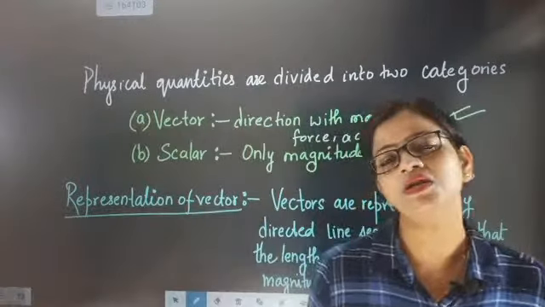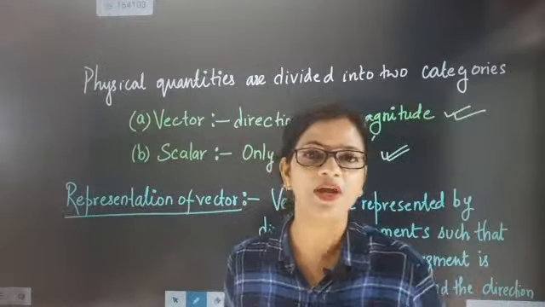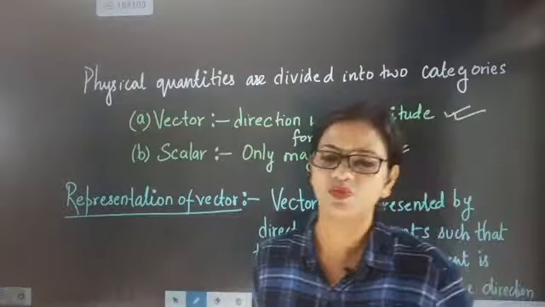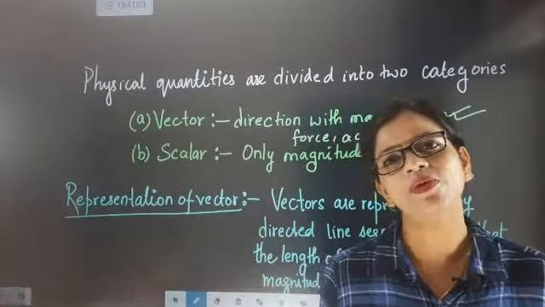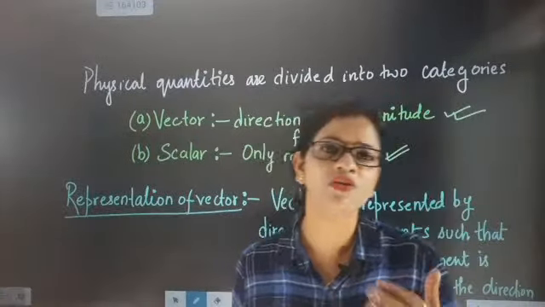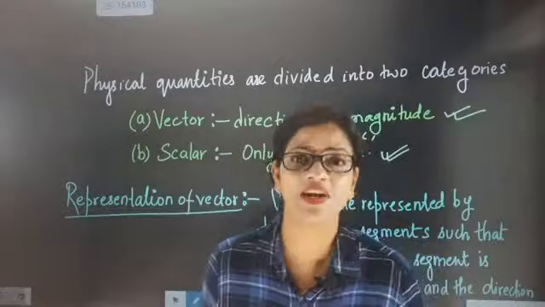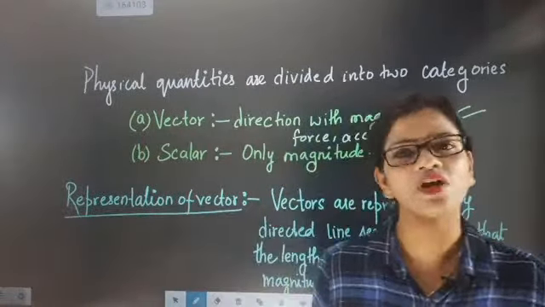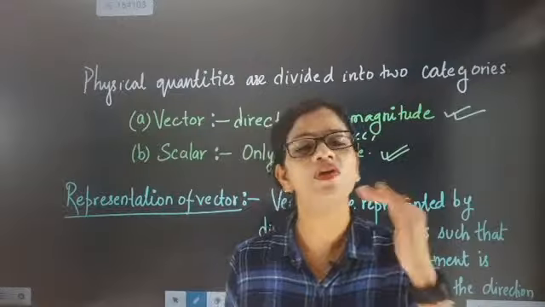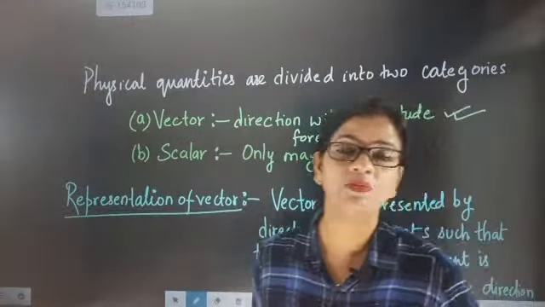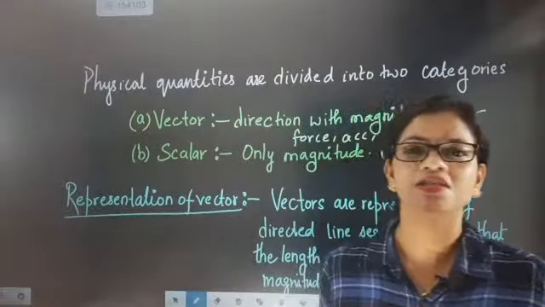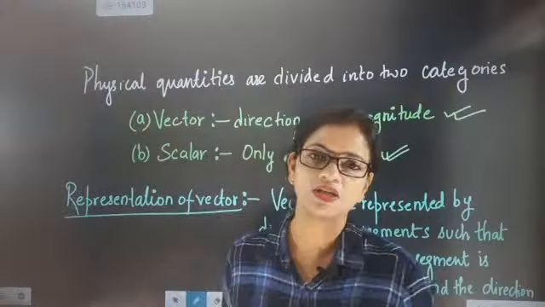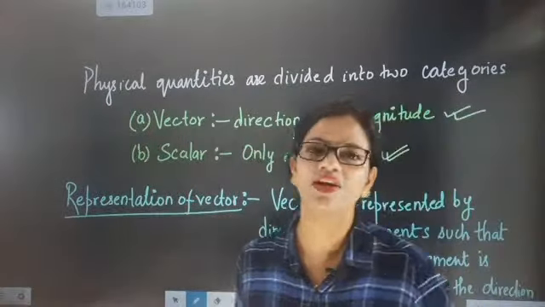Now acceleration is equal to velocity by time. When acceleration is velocity by time, velocity is a vector quantity, so because of that acceleration is a vector. Now velocity is equal to displacement by time. So velocity depends on displacement, and displacement is a vector quantity.